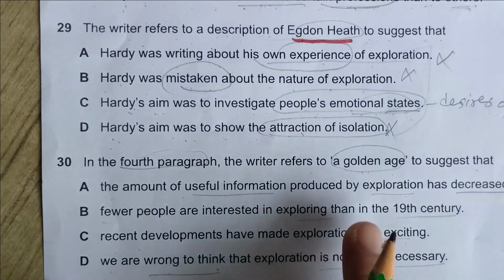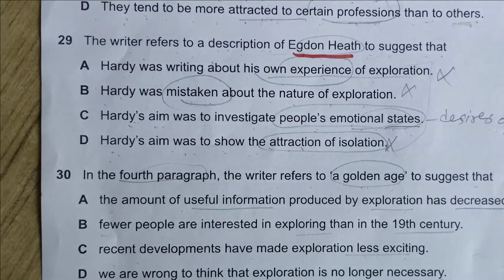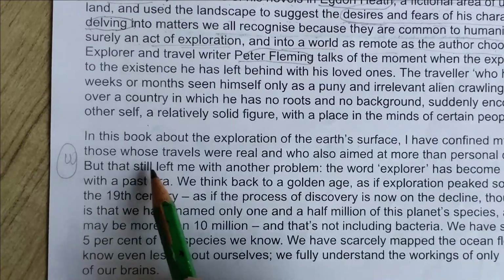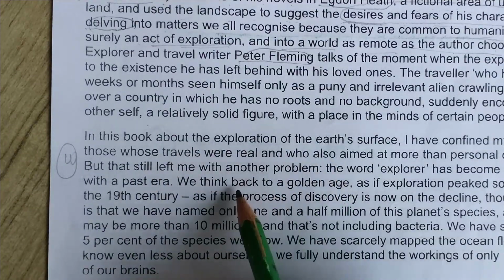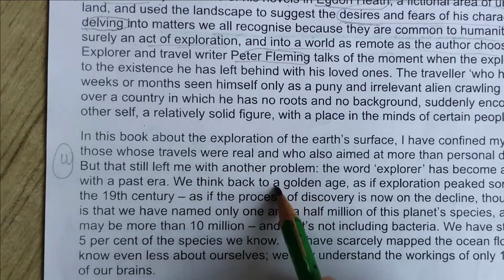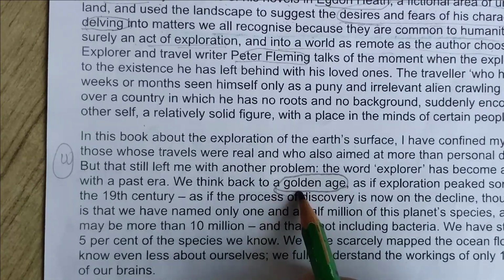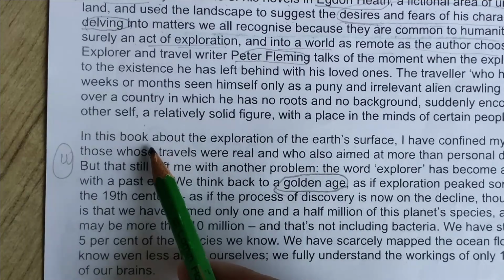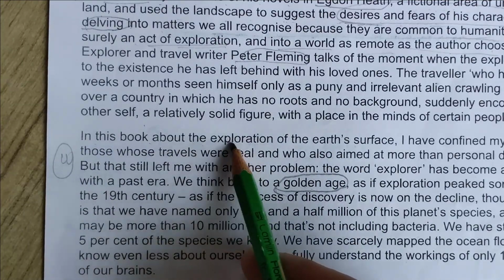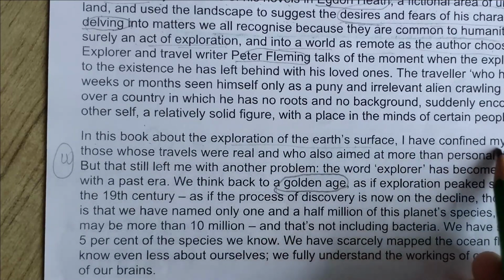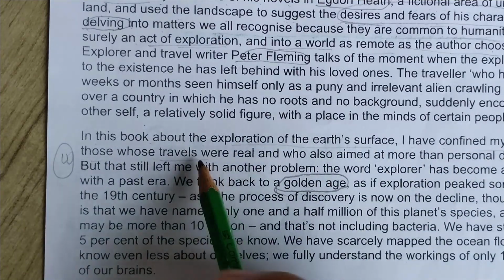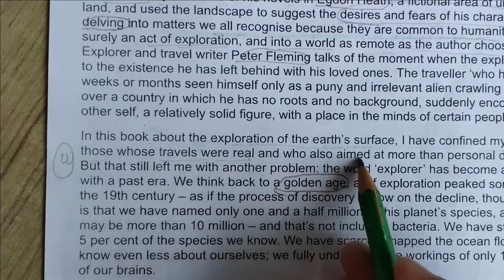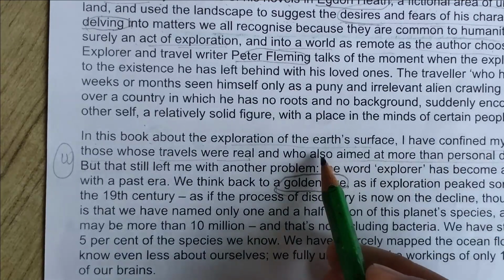Okay, so let's find it in the fourth paragraph. Let's read the fourth paragraph with me, and I will be looking for the golden age. Yes, the question was regarding golden age. So what is golden age? From where will I be reading it? Let's read it from here. In this book about the exploration of Earth's surface, I have confined myself to those whose travels were real and also aimed at more than personal discovery.